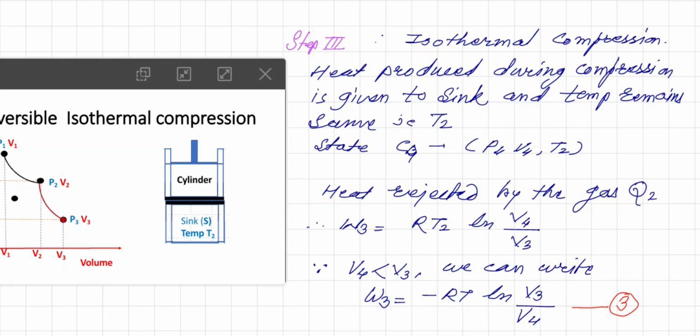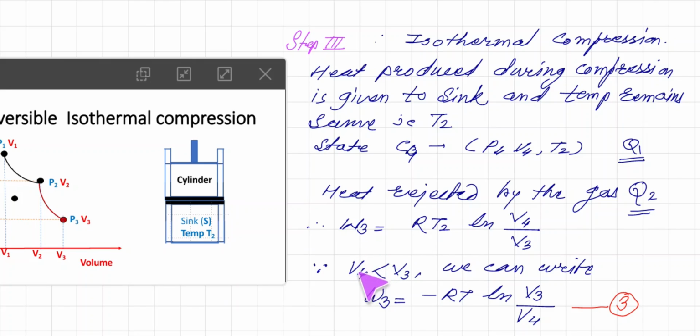Remember that in the first step the heat gained by the system was Q1, and now the heat given out is Q2. The work done W3 is equal to RT2 log of V4 upon V3, as this is an isothermal compression.